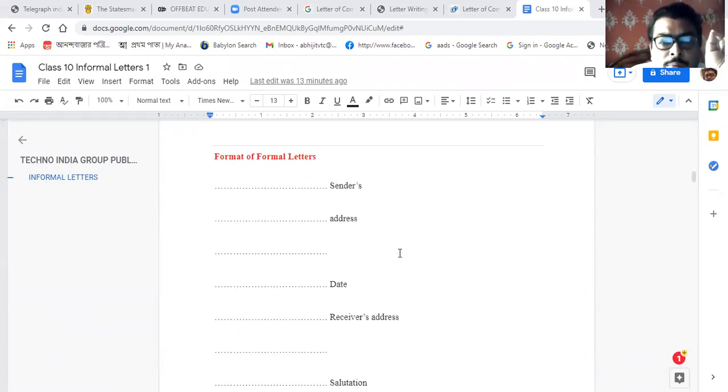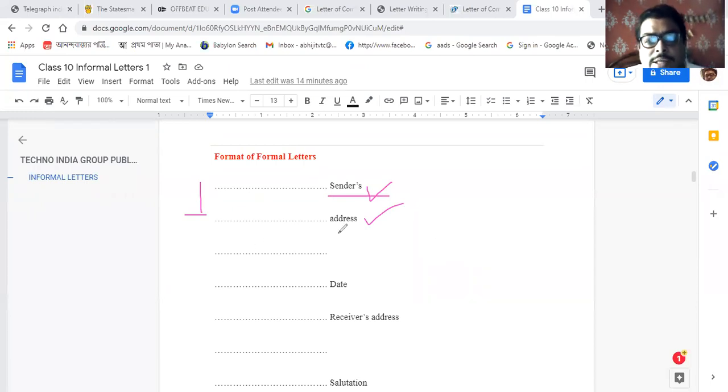Now, the format of formal letters. Very important format, because I have checked that many of the students have written wrong formats. So write the right formats. First, number 1, we will start with the sender's address. All will be left aligned. It will start with the sender's address.